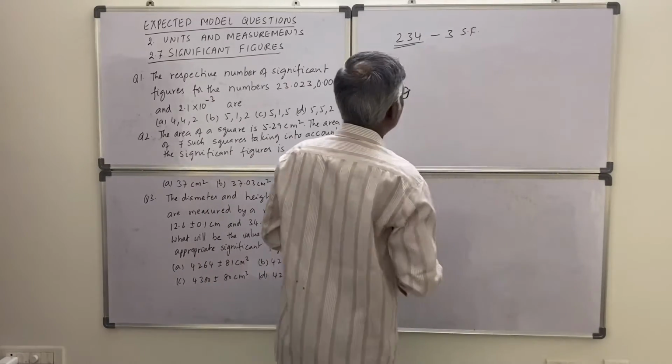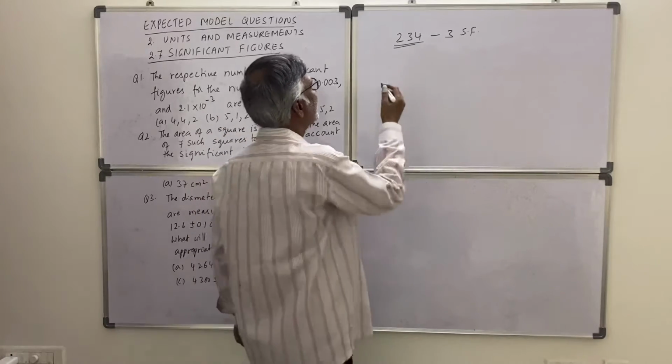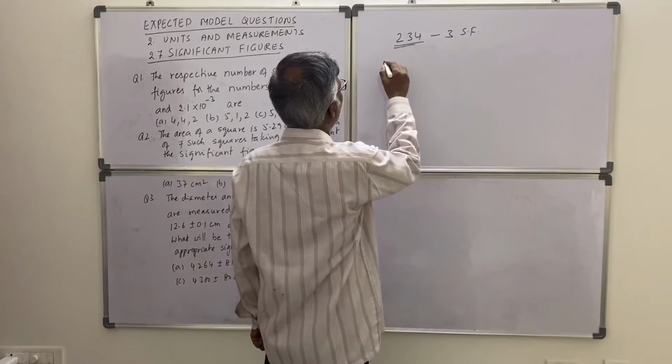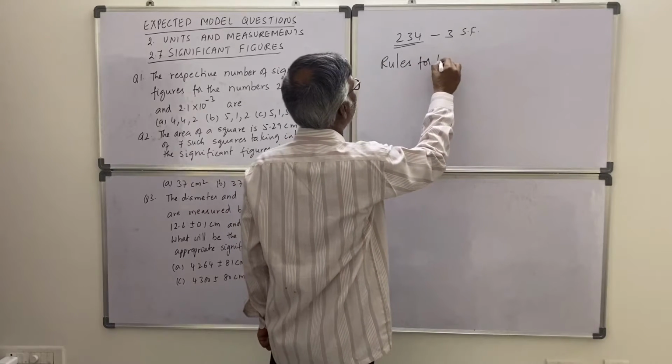ठीक है, तो some rules are there. Rules for writing significant figures.